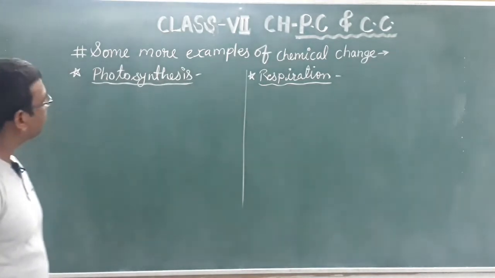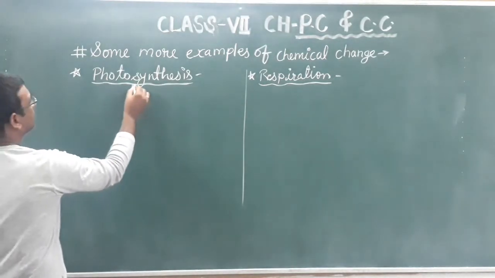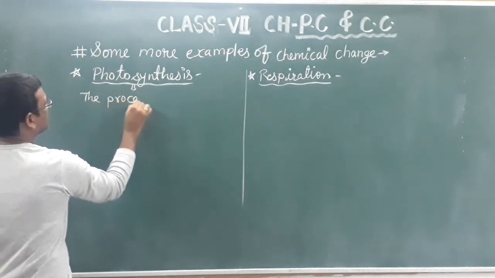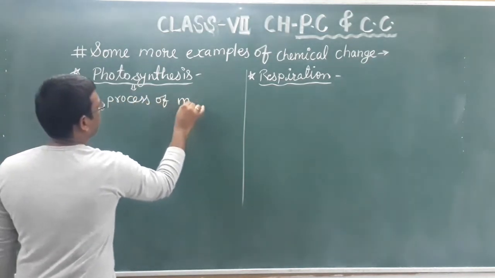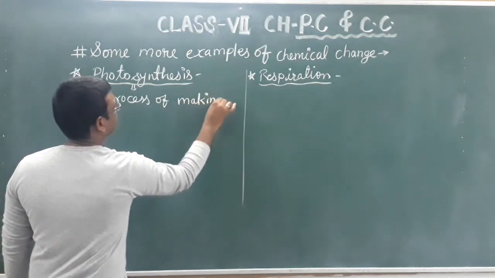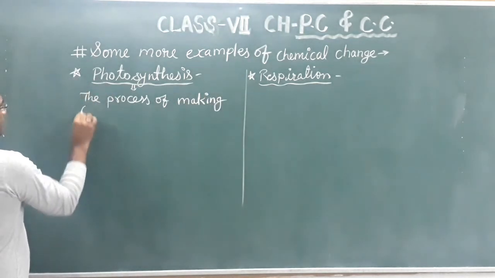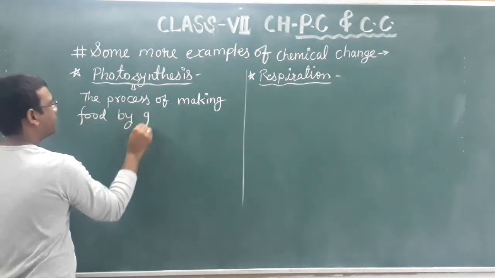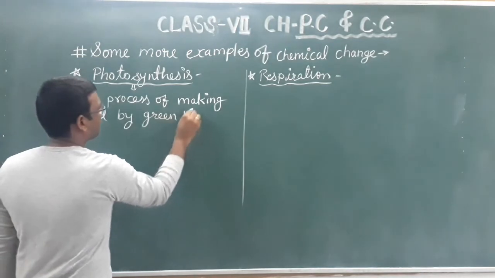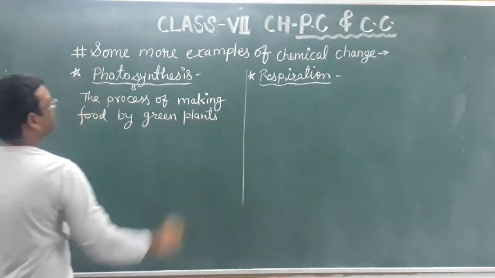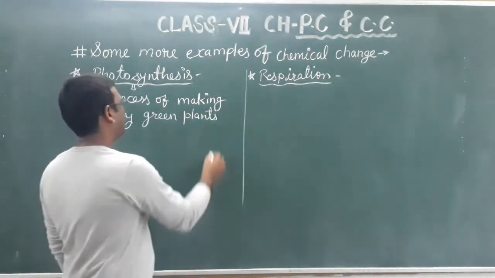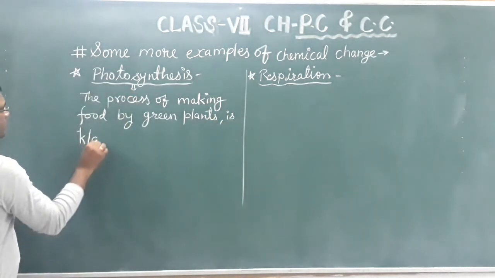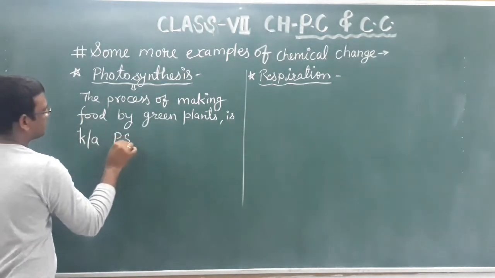It is very easy. First of all, photosynthesis is what? Photosynthesis is the process of making food. The process of making food by green plants is known as photosynthesis.